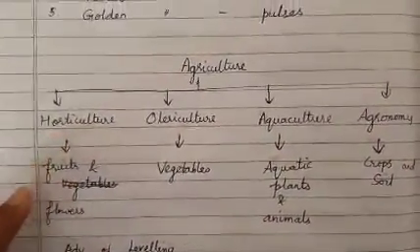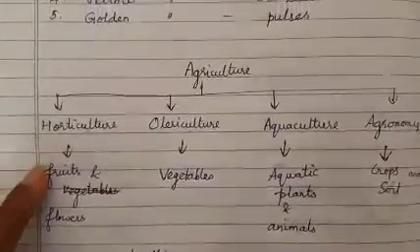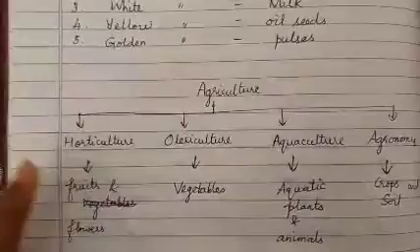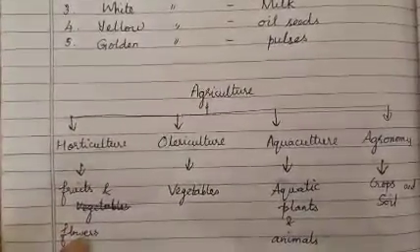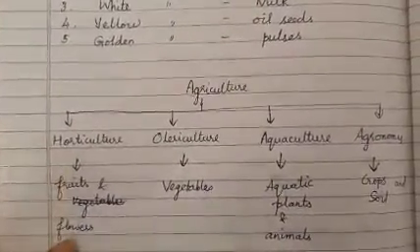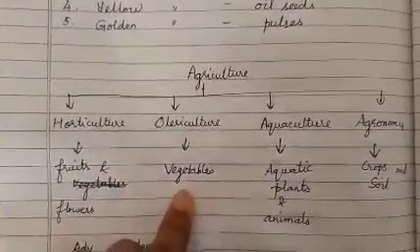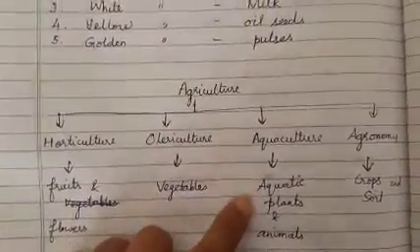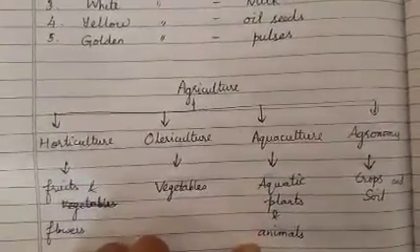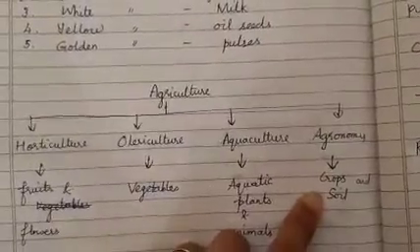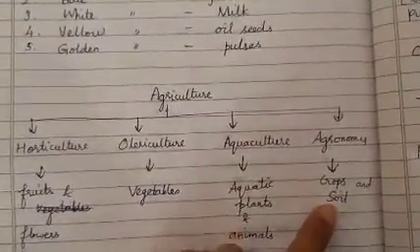Horticulture means growing fruits and flowers, with their proper maintenance and growth. Olericulture means growth of vegetables. Aquaculture means I will be taking care of both aquatic plants and animals. In agronomy, I will be taking good care of crops and soil.